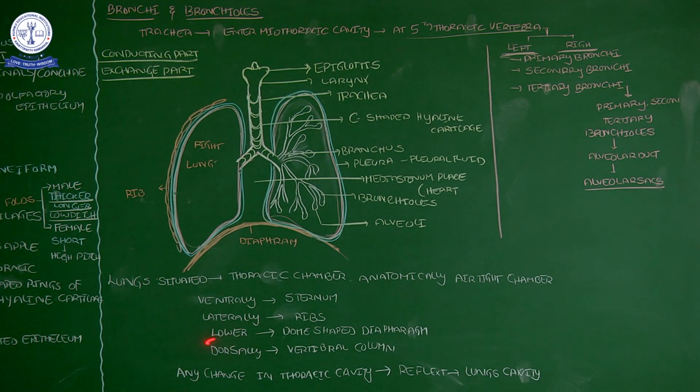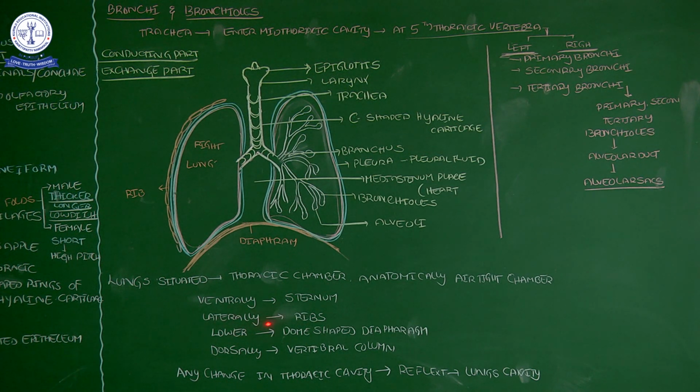And then the lower side has the dome shaped diaphragm. These rib muscles and diaphragmatic muscles play an important role in the breathing process. Because of inspiration and expiration, the lung volume is often changed. That variation is done by the diaphragmatic muscles and the rib cage in the thoracic chamber.